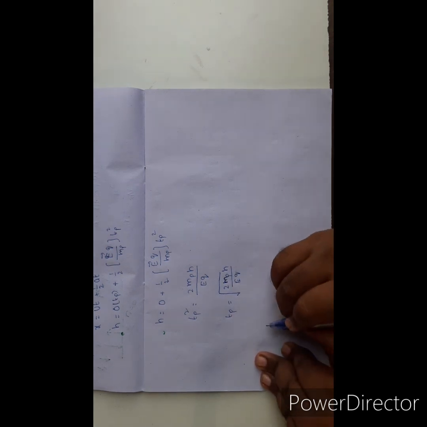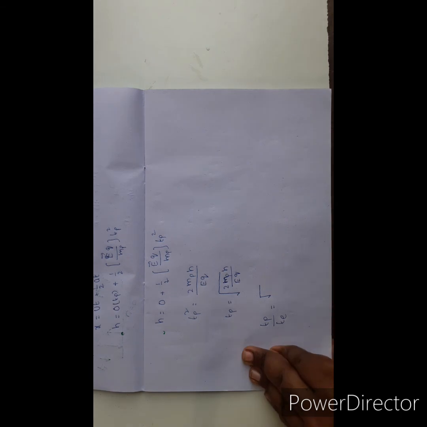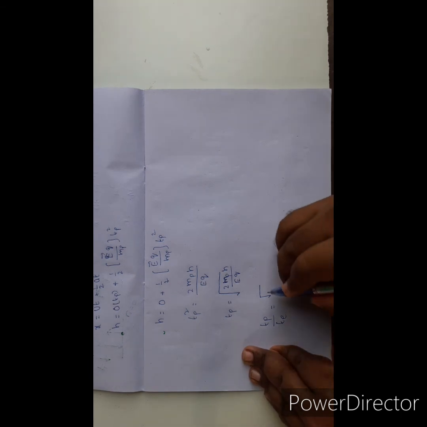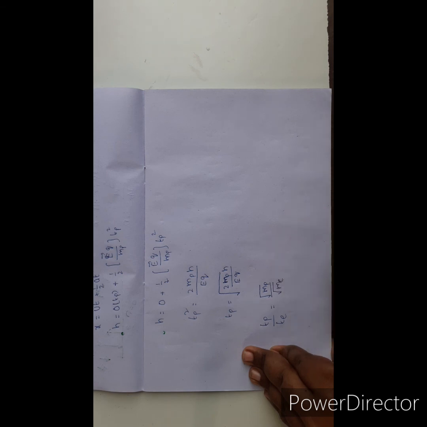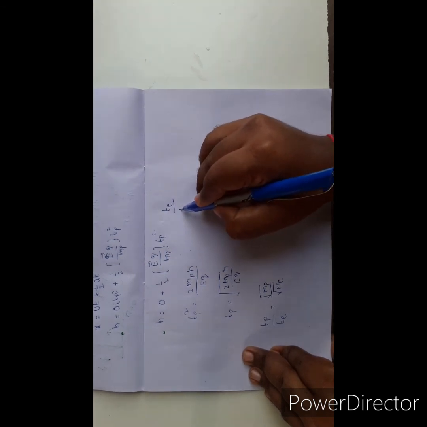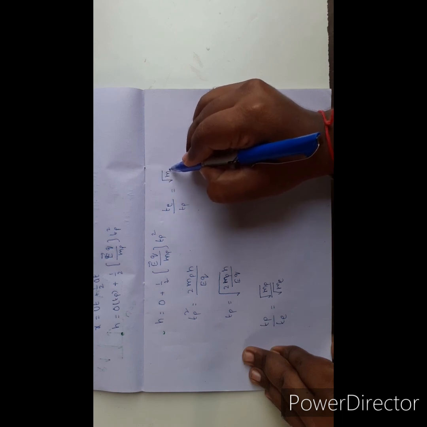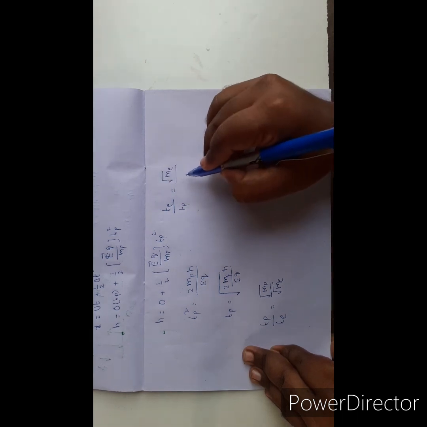So Tp by Te equal to under root of mp by me. I want the time to fall of the electron with respect to the proton, root of me by root of mp.